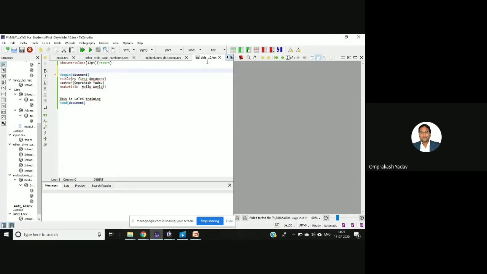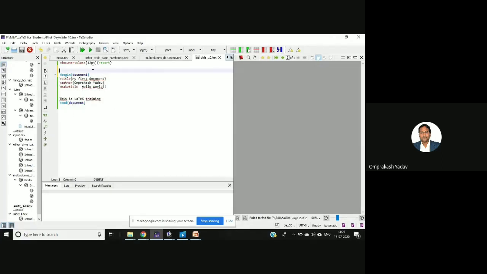Remember one thing, the extension of all the code files will be .tex. You can give any name and save it as a .tex file, so it will be accepted as code, and then we can compile it and see the output. I'll be giving you all the codes. You can compile it, run it, and see the changes. Later you can do the practice.